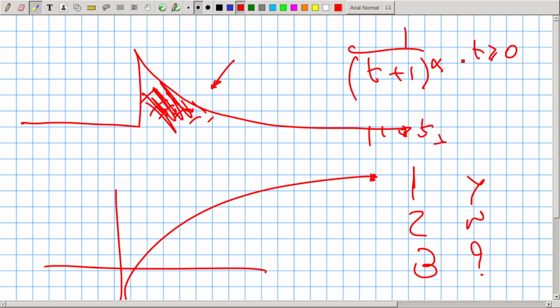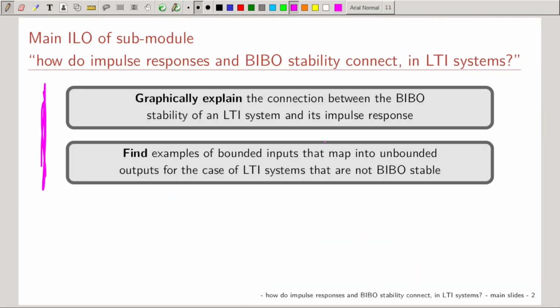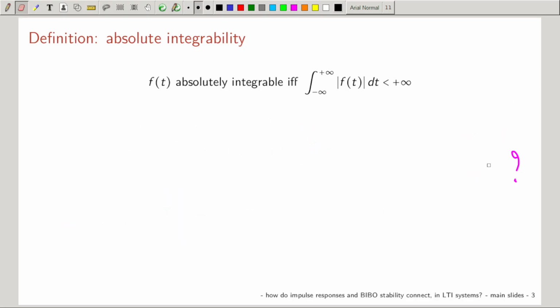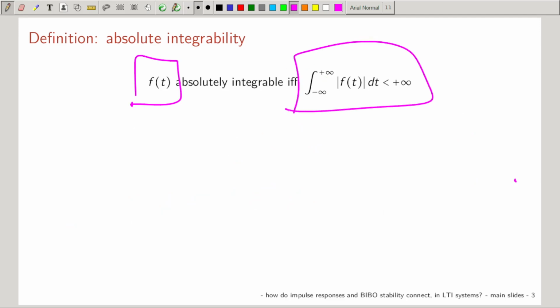Do you remember this stuff, people? So to know if it's finite, it's an integral. This is the definition. We have a function. You take the absolute value, you take the integral.